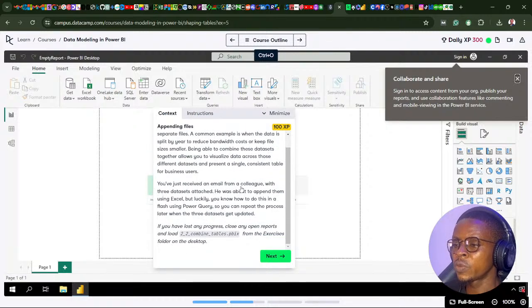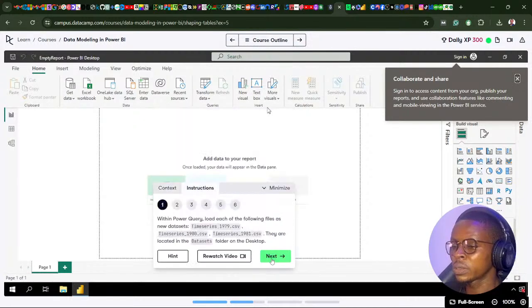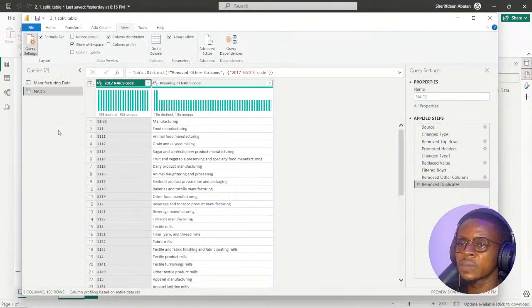So you just received an email from a colleague with 3 data sets attached. He was about to append them using Excel, but luckily you know how to do this in a flash using Power Query, so you can repeat the process later when the 3 data sets get updated. If you lost progress, close any open reports and load. Okay, let's continue from here. Within Power Query, load each of the following files: new data set, time series 1979, 1980, and 1981. They are located in data sets. So let's bring in those data sets.